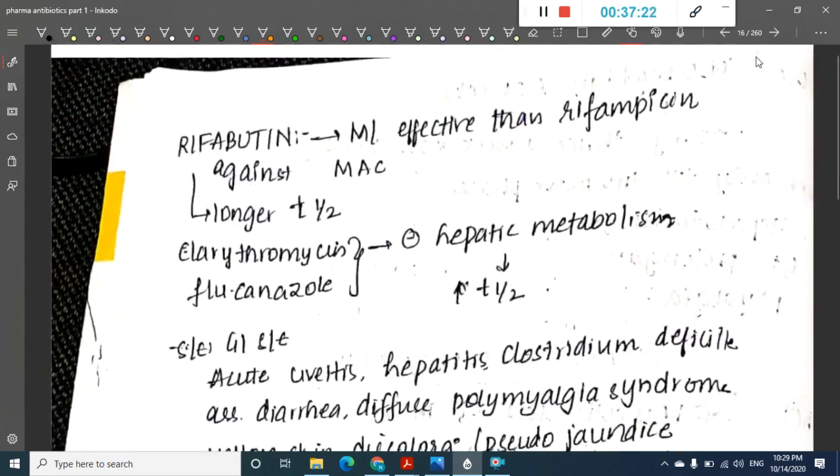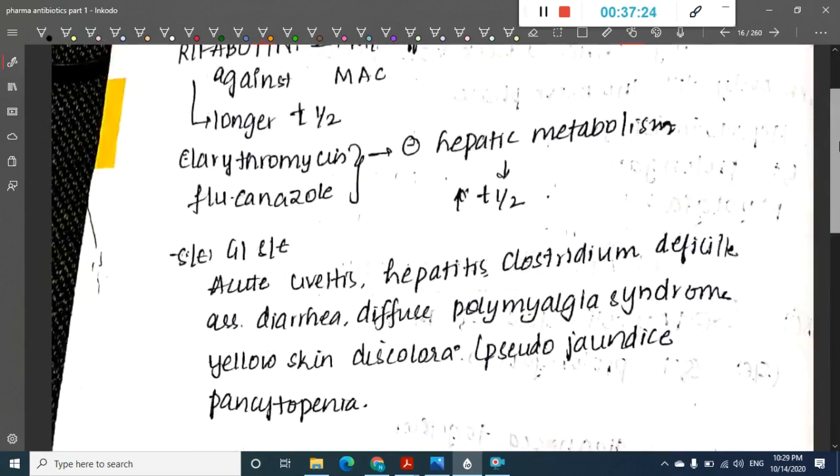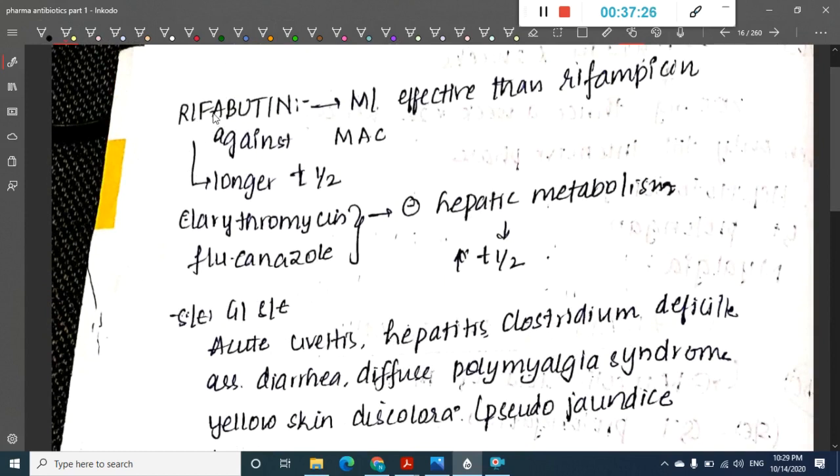Then the next drug which is important here is rifabutin. Rifabutin is more effective than rifampicin against MAC, that is Mycobacterium avium complex.